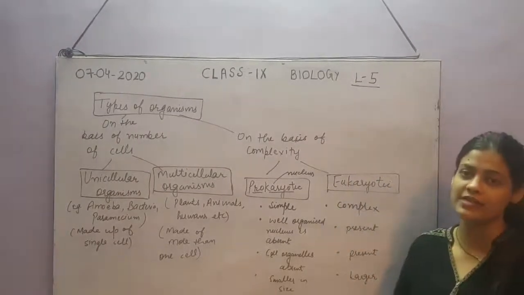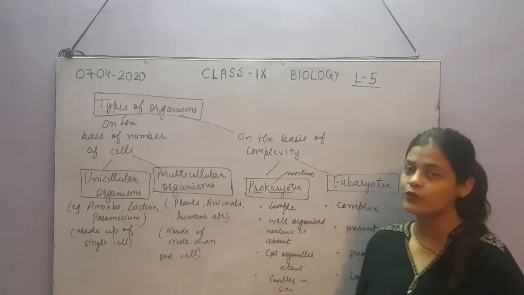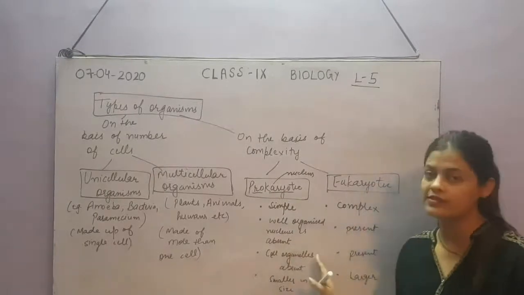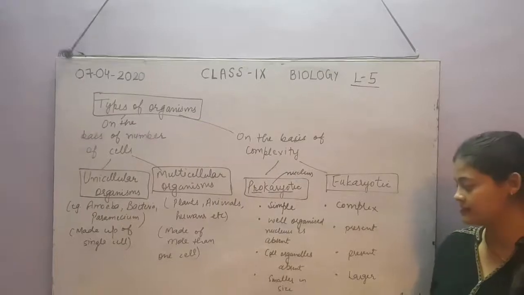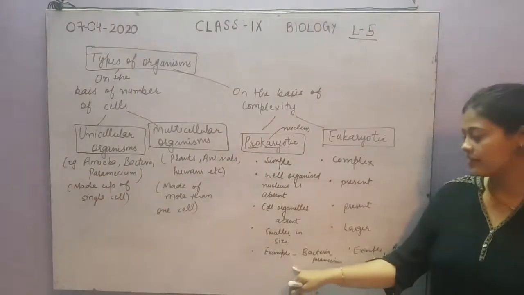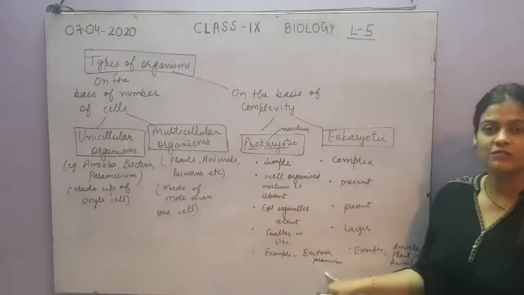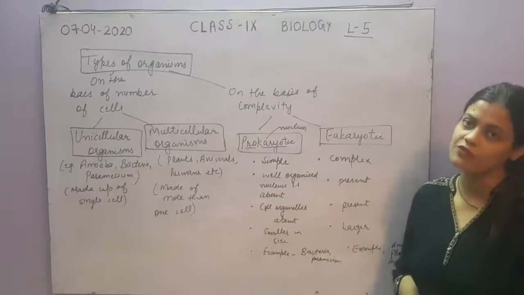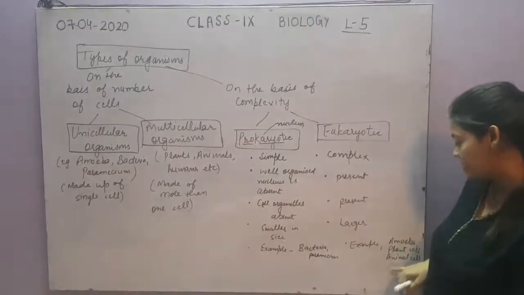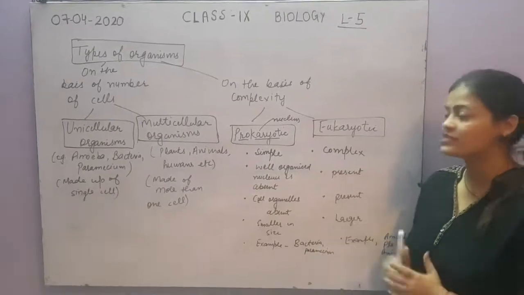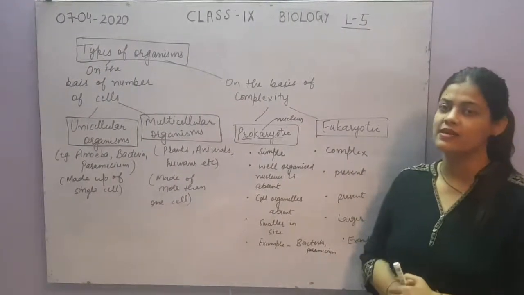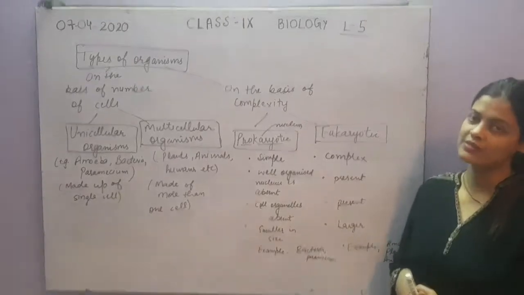Next, prokaryotes are smaller in size because they are simple and don't have any cell organelles. As compared to them, eukaryotes are larger in size. Examples you can see here are bacteria, paramecium, euglena. These are the examples of prokaryotes. And here we can see amoeba, plant cells, animal cells, the complex organisms, the complex cells. These are the examples of eukaryotic cells.